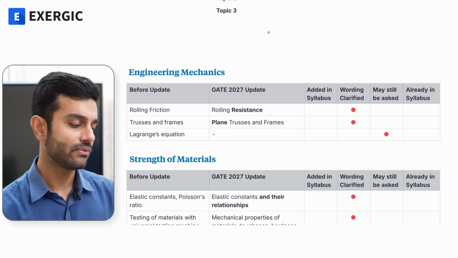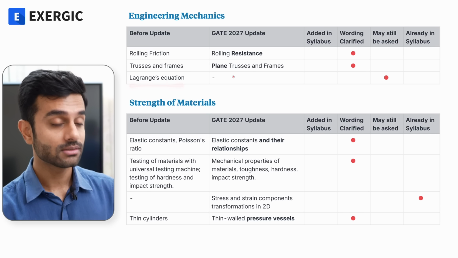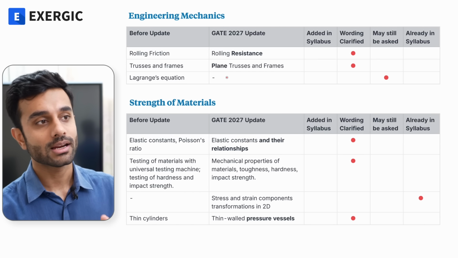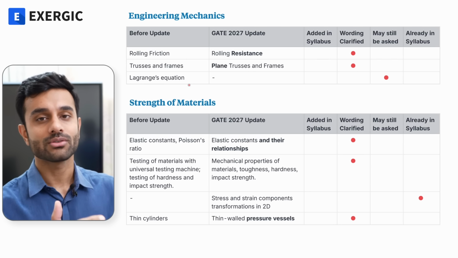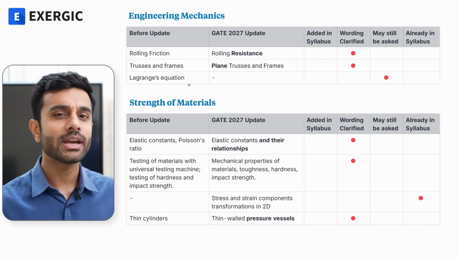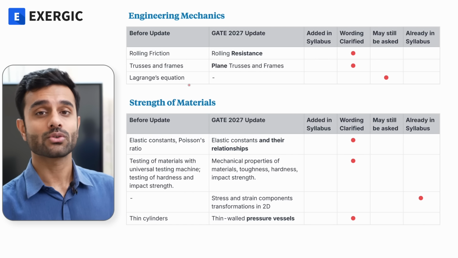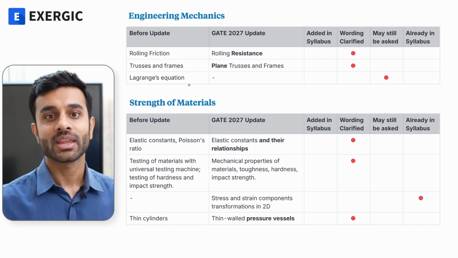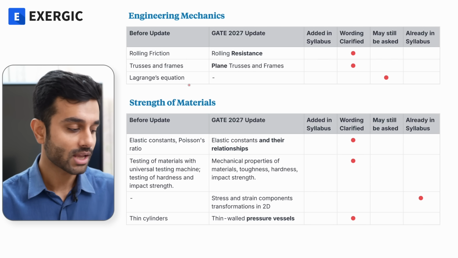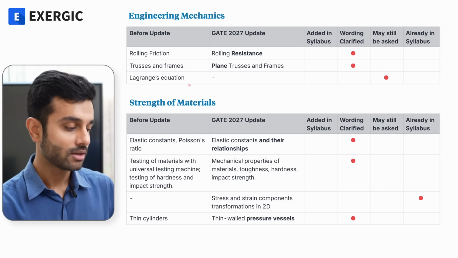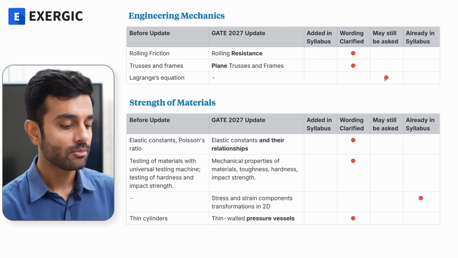Got it? So what I feel, the same is true for Lagrange's equation. It is removed from the PDF, but I think it is strictly not out of syllabus. You should definitely at least know what this is and how the analysis is done. That's it. You don't need to extensively practice lots and lots of questions on Lagrange's equation. You won't find its questions in our test series or our practice questions, but it is going to be there in the Exergic video course. I am not going to remove it from the Exergic video course because of the fact that I just explained. So yes, it is not mentioned explicitly in the PDF, but it can still be asked.